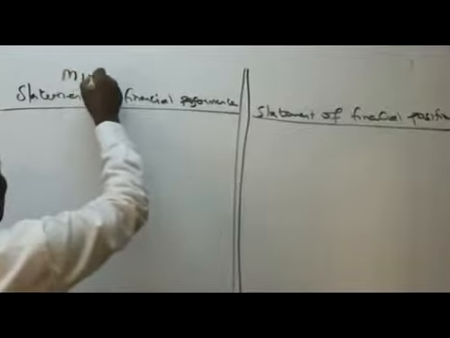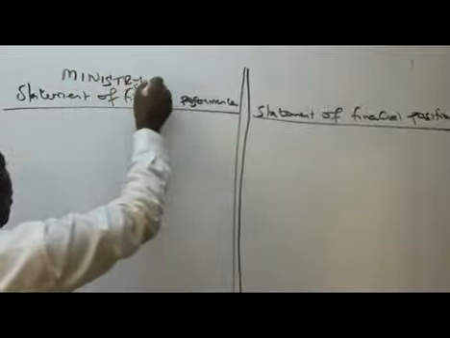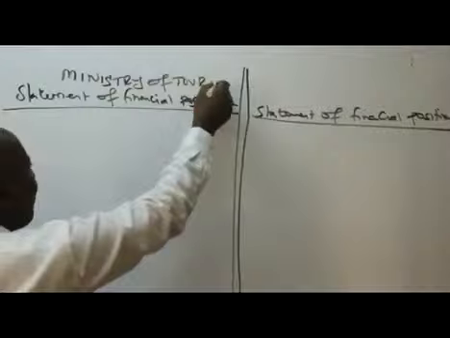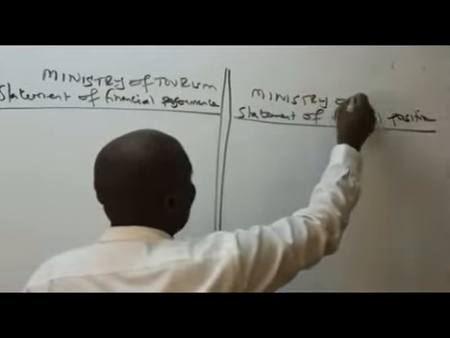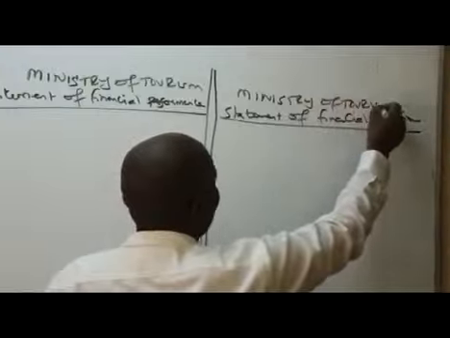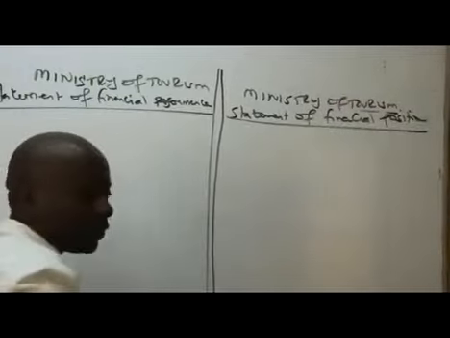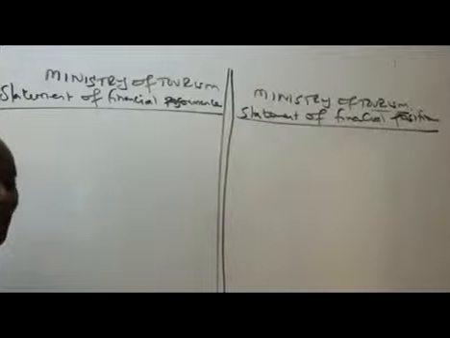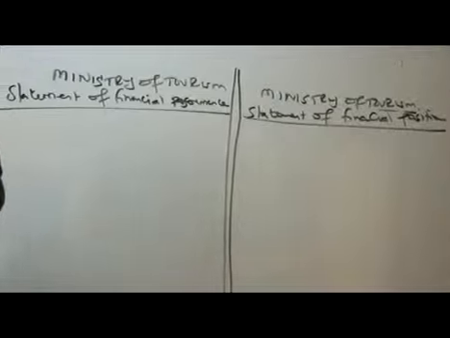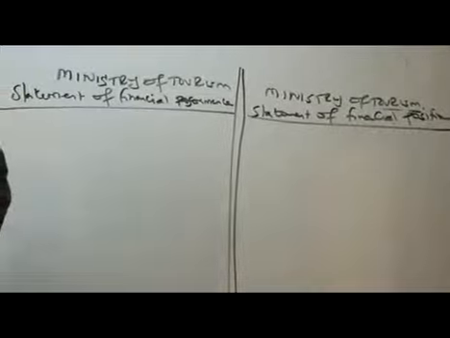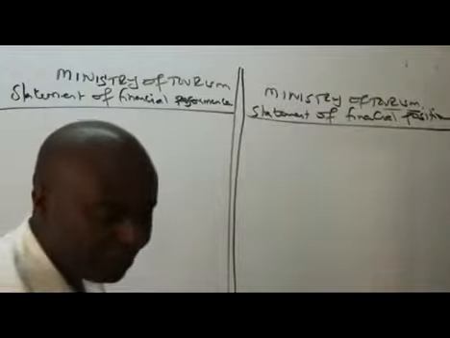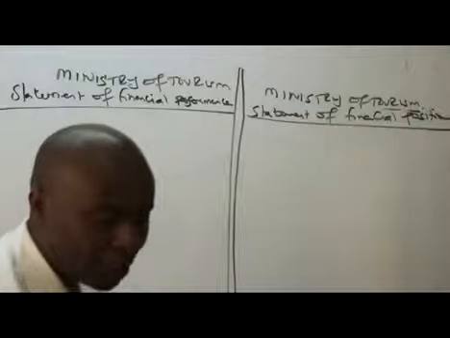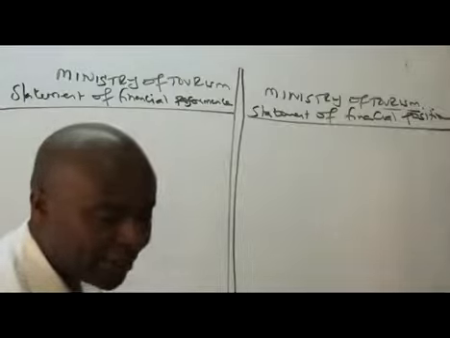Remember, both we are looking at Ministry of who? Ministry of Tourism, for both, for the period given there. So we start with our question like this. So what do we have here?